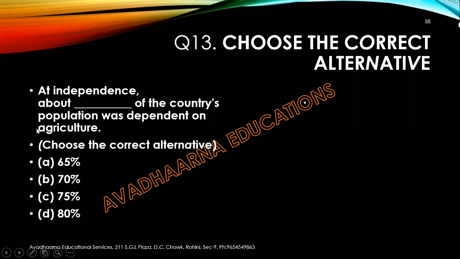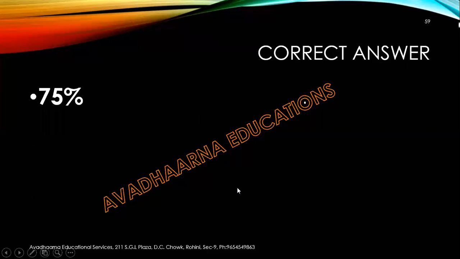At independence, about dash of the country's population was dependent on agriculture. You have to choose the correct alternative: 65%, 70%, 75%, or 80%. At the time of independence, how much percentage of population of the country was dependent on agriculture? And yes, most of you have got the correct answer. The correct answer is 75%.